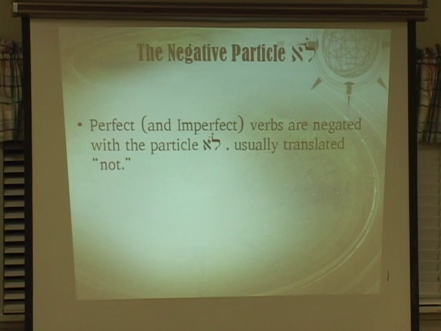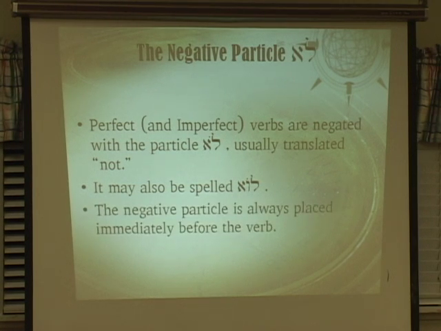Lo is more frequently used with verbs than the particle ain. It may also be spelled in its full form with the presence of a middle vav, which will also be lo. That's called full spelling, and it doesn't differ in any way in its meaning. So it could be either with a small holem or holem vav.